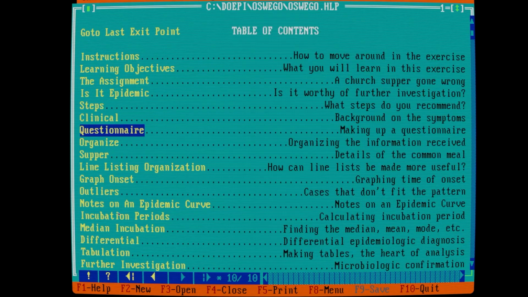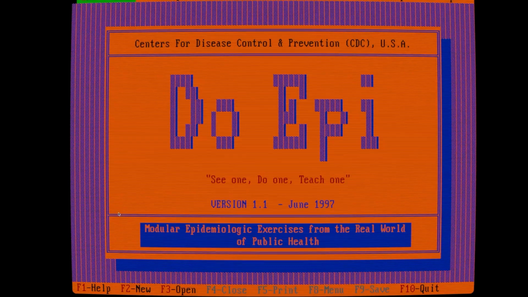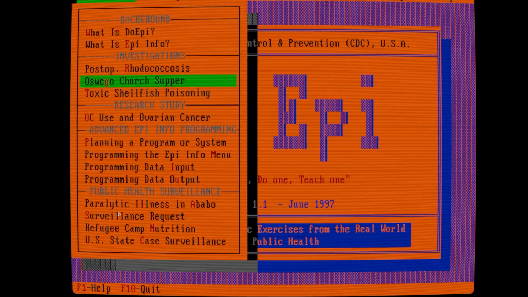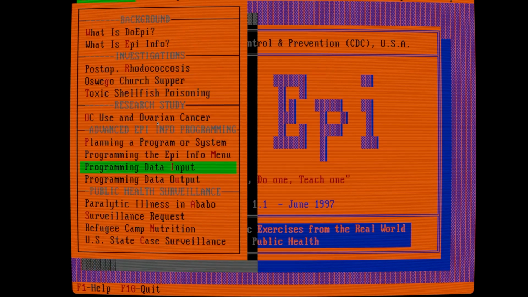Yeah. Close. And then this is Oswego. And what other exercises? Research studies, Epi Info, public health, surveillance requests, refugee camp nutrition. This is all stuff that we still do today. It's just that we have more modern tools to do it, right? We still teach all these concepts. So oral contraceptive use in ovarian cancer, that's something that's still pertinent today, right? Epi Info, we don't use Epi Info as much anymore. There's a more modern form of it.